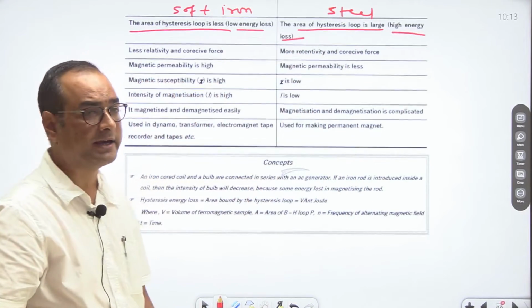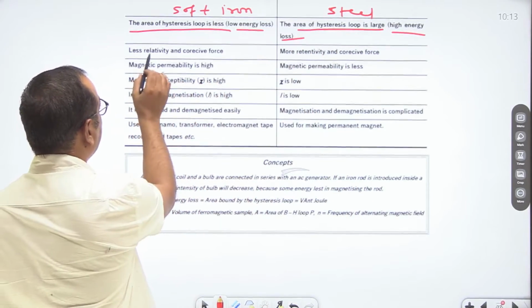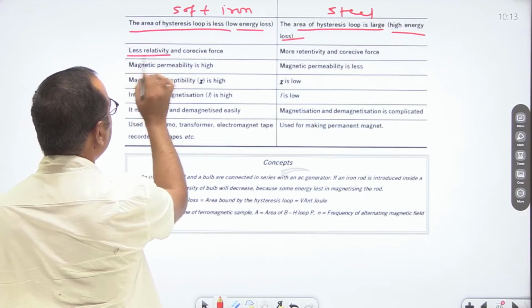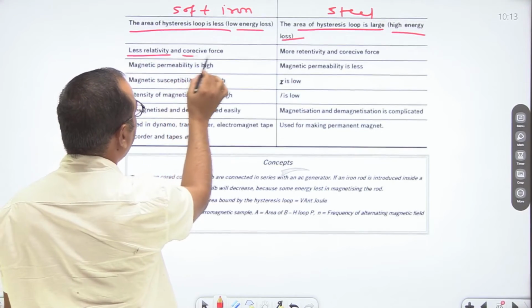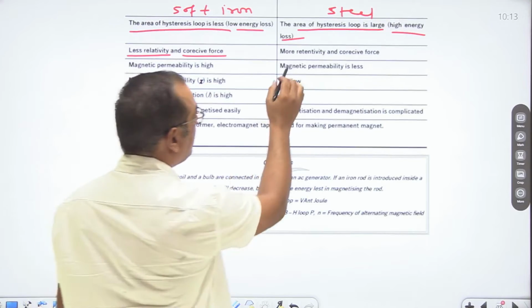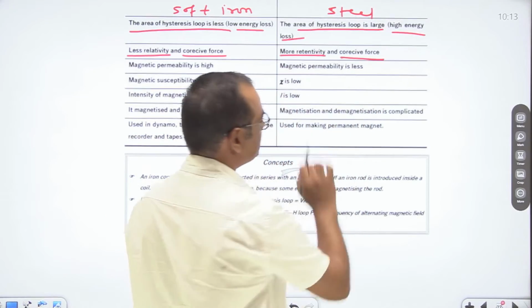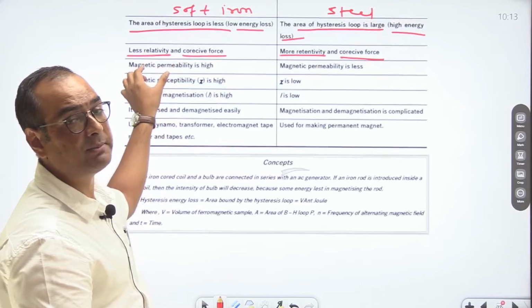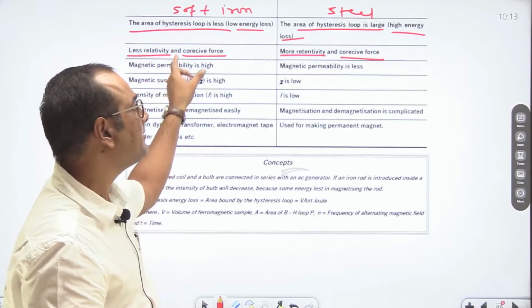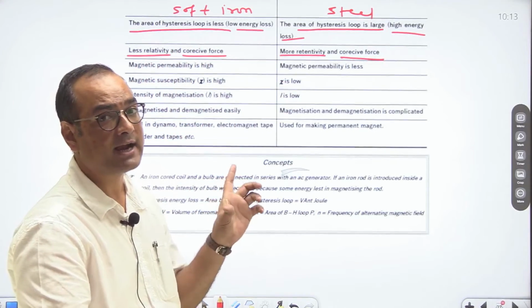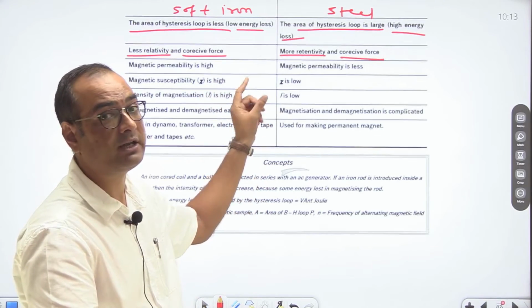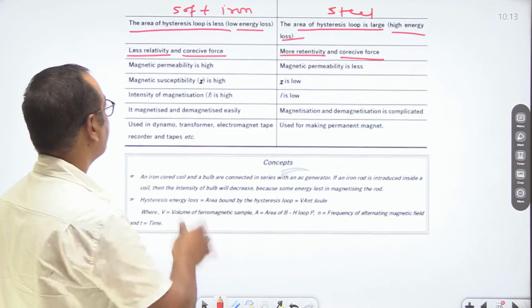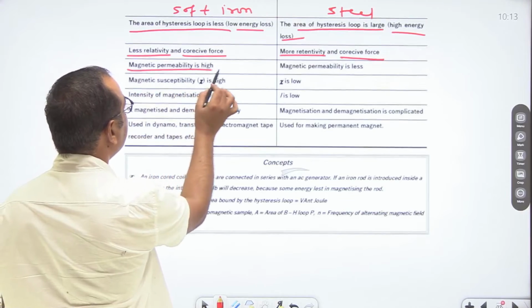In the case of steel, high energy loss is there. Here, if the area is low, then there is less retentivity and coercive force. Here, more retentivity and more coercivity. So if a small area is there, it means low retentivity and low coercivity. And in the case of steel, if the area is large, it means large coercivity and large retentivity. Here magnetic permeability is high.